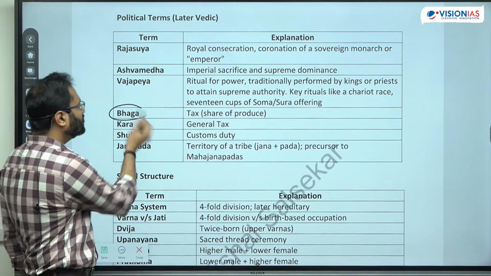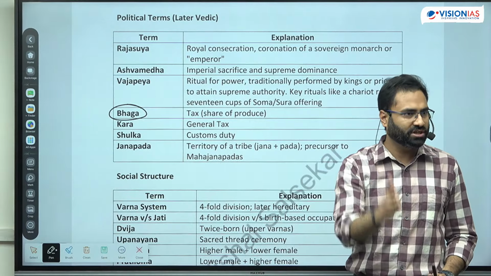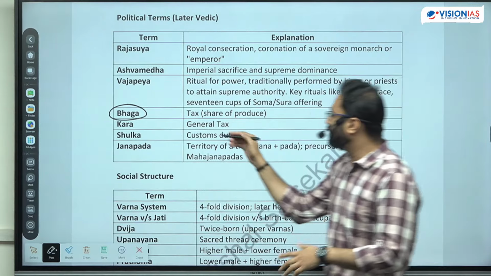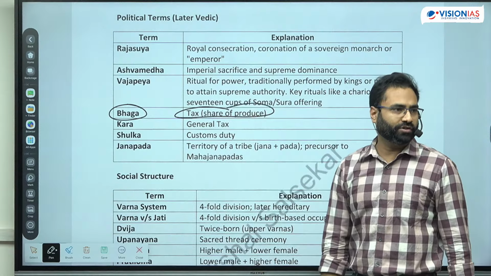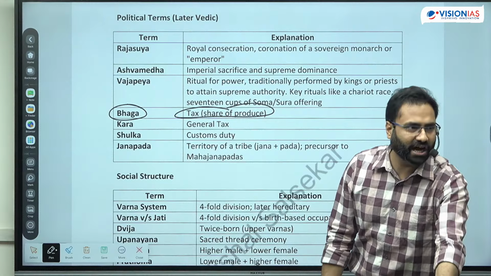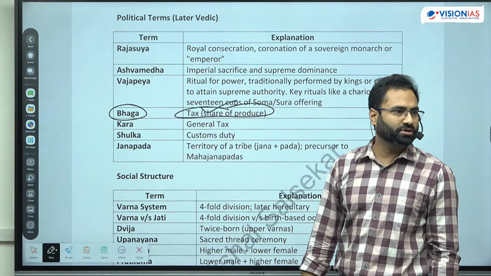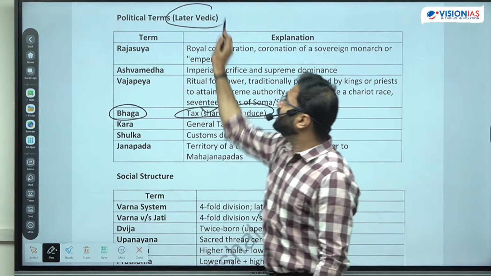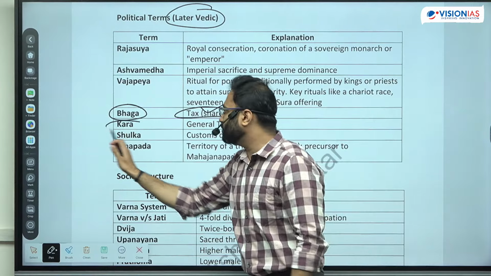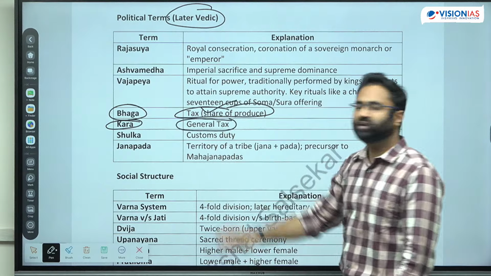Next is the Bhag. Now as the term and term का meaning suggests, Bhag means the division. So it is the division of the crop between the individual holder and the state. So the Bhag is the tax on the produce. So if you are producing on this particular land, state will say कि I need half, so it is the 50% Bhag. So that is the share of the produce. Now, from the later Vedic period, you start getting roughly formal types of taxes. So there is a rise of taxes like the kar. Now the kar is used for general purpose taxes.